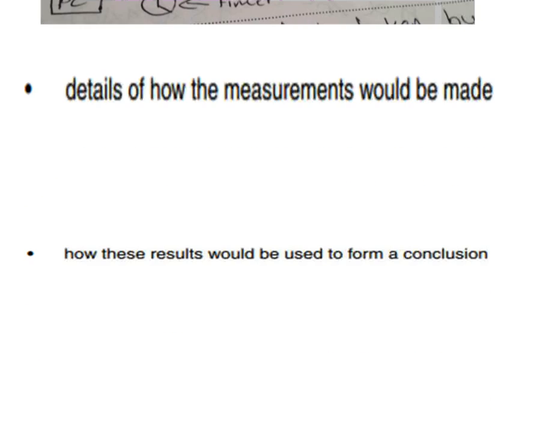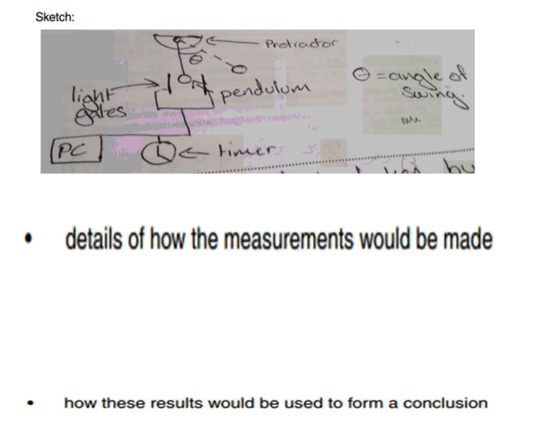The second part we need to look at is details of how the measurements would be made. So how would we take measurements to find out whether the period of swing is the same for all angles? I think the first thing that we needed to do is take our measurements. We needed to record the period for different angles.